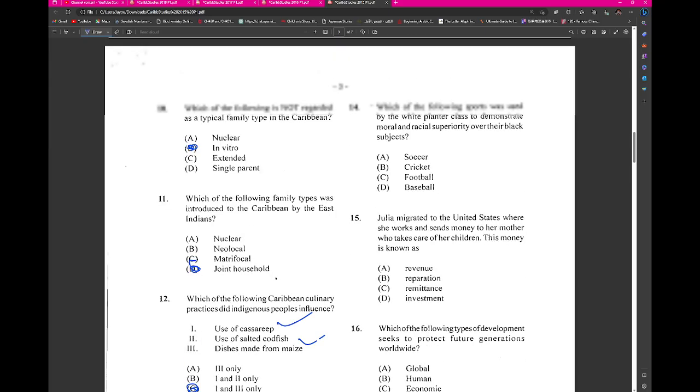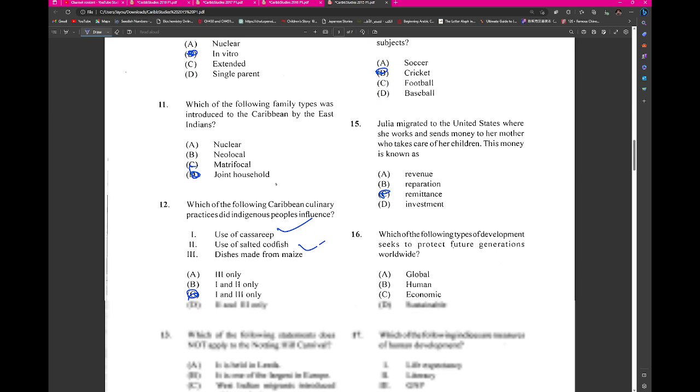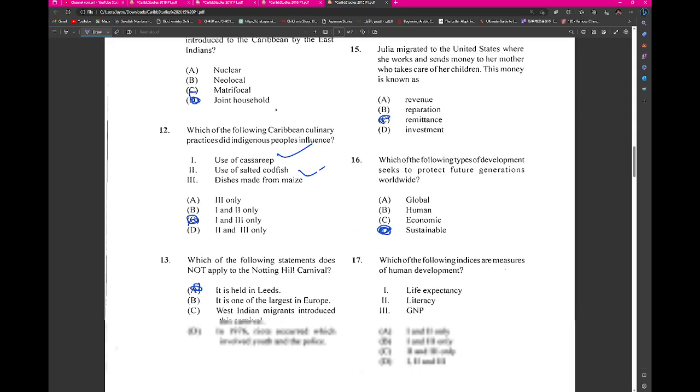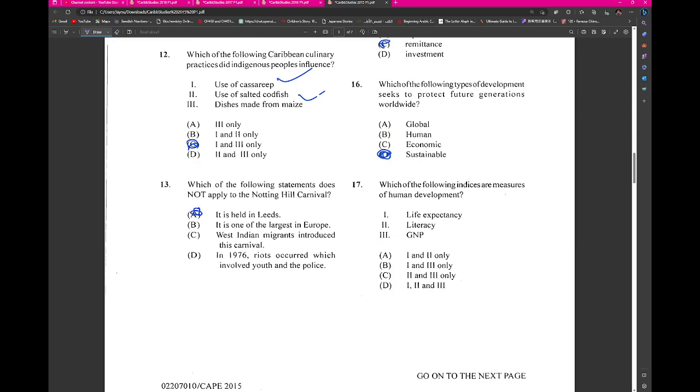Okay, so 14. Which of the following sports were used? We looked at this as cricket. We saw this in remittance. Which of the following protect future generations? Sustainability. Which of the following indices are measures of life expectancy? Human development, life expectancy, and literacy. 1 and 2.